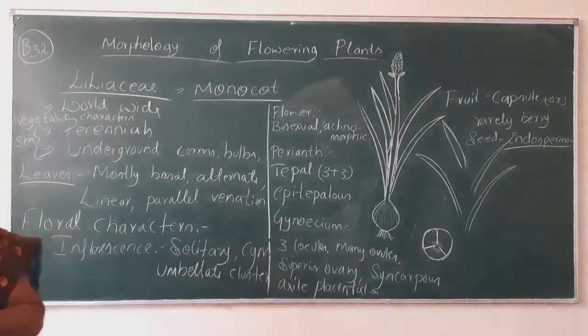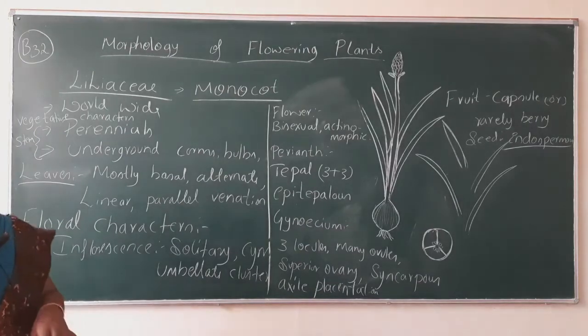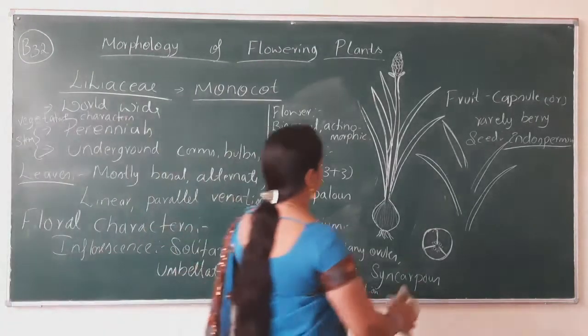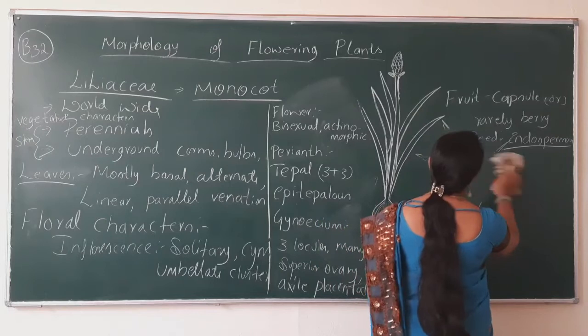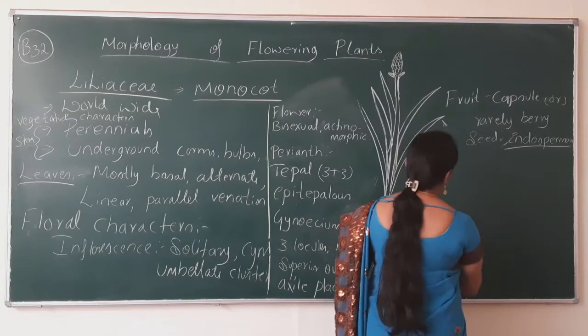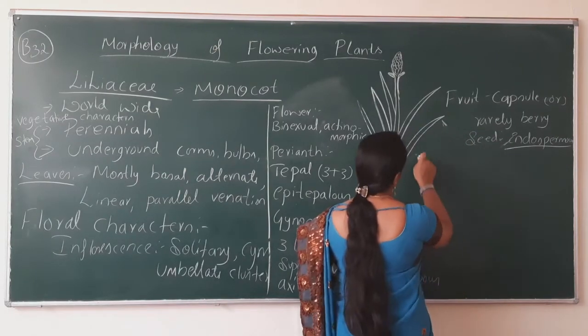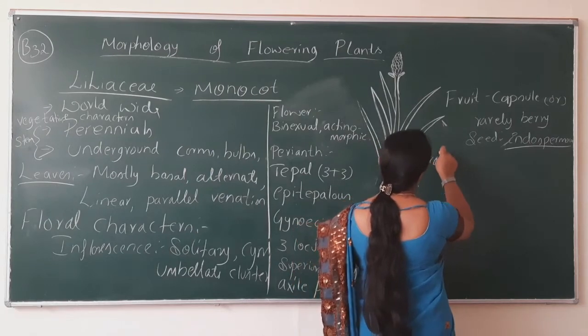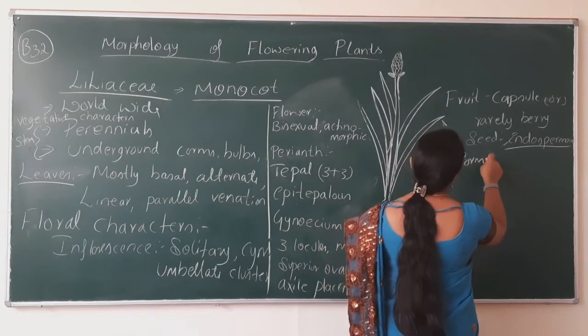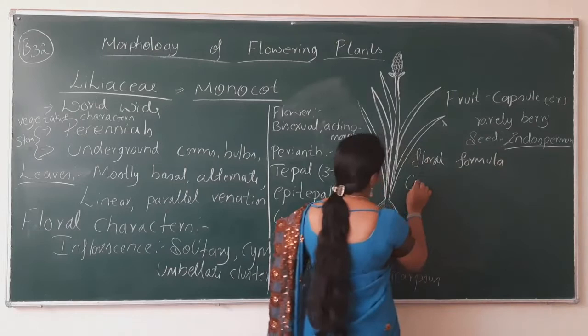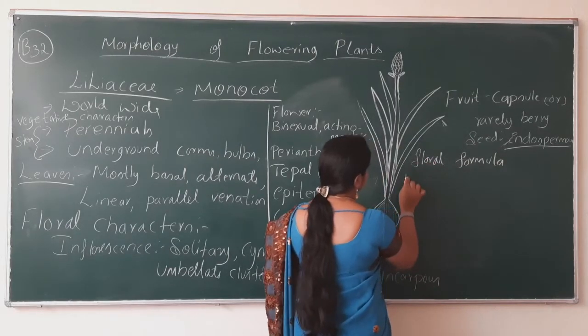Okay, now coming to the floral formula. How to write the floral formula? First you have to write the floral formula, then you must go to the floral diagram. It is bracteate.